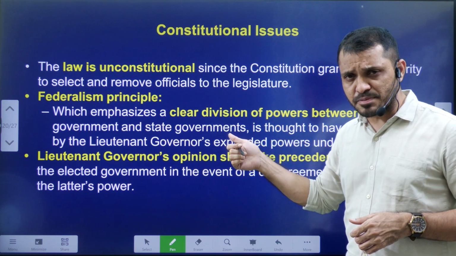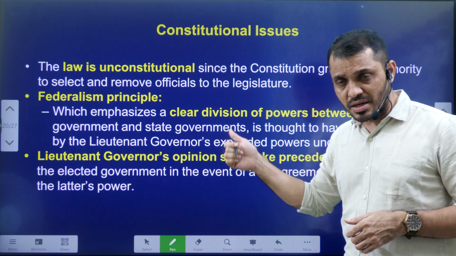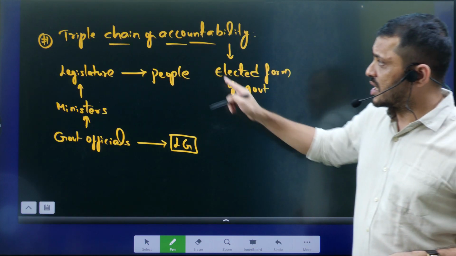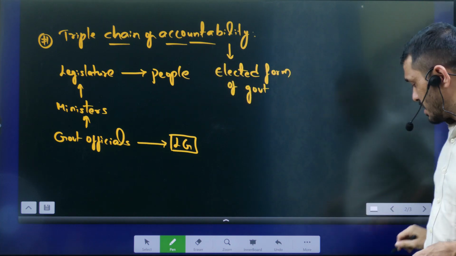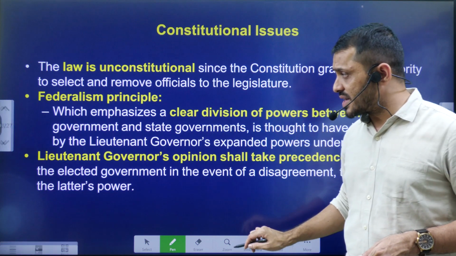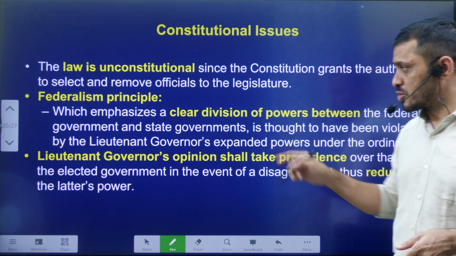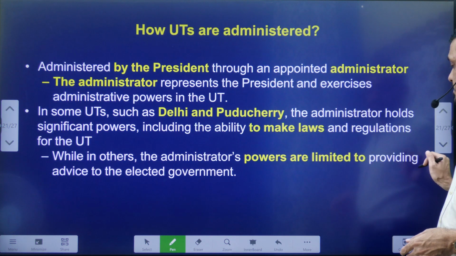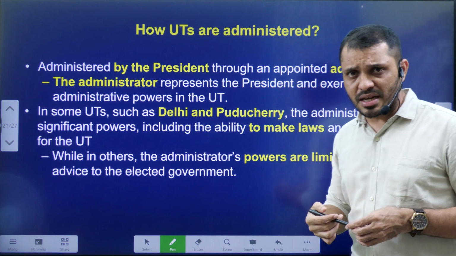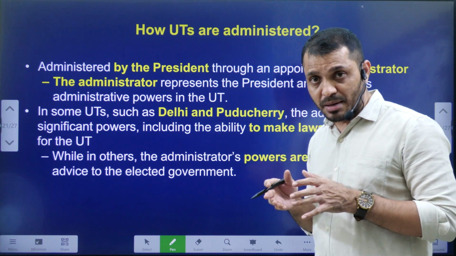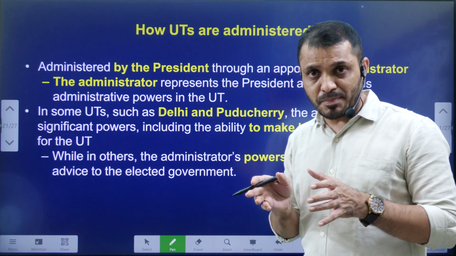Constitutional issues already explained. Constitutional issues are basically regarding the triple chain of accountability. It will come under the scrutiny of the judiciary, and the collective responsibility of ministers also will be questioned in the courts. How are the UTs administered? Normally, UTs are administered by the President, and the President will be helped by the administrator of that particular UT.